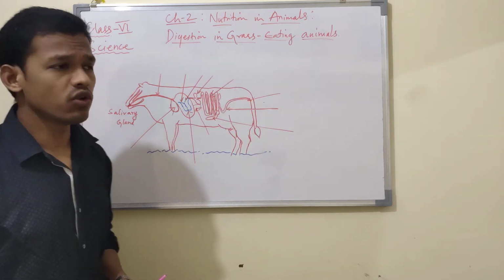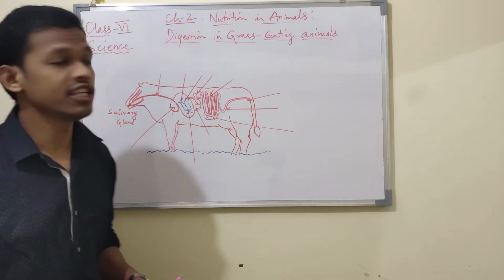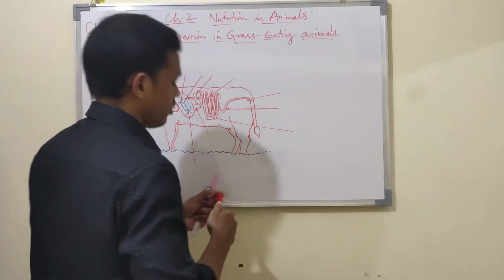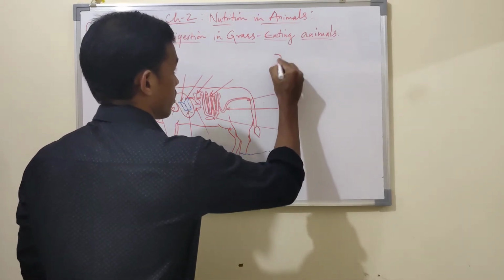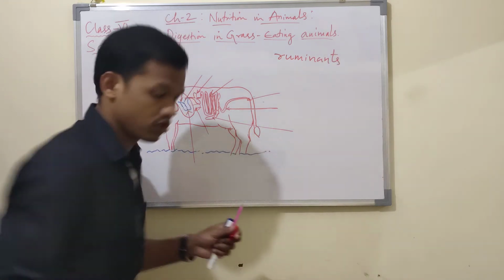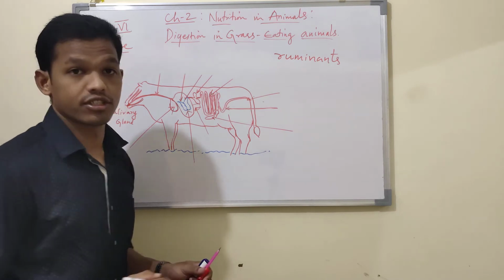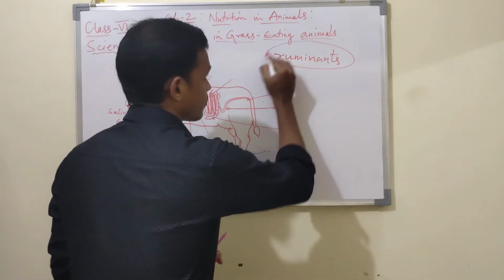As you all know, grass-eating animals chew the half-digested food, and they are also called ruminants. What are they called? Ruminants.